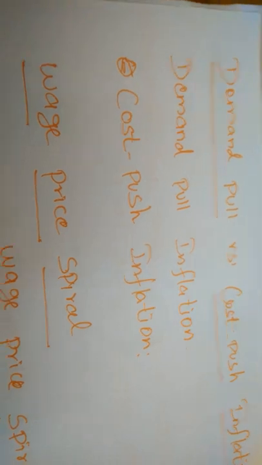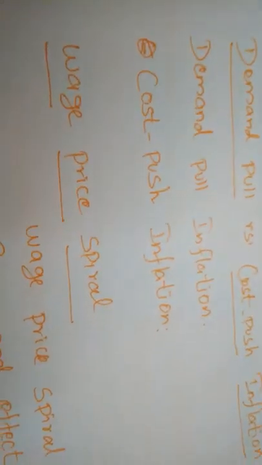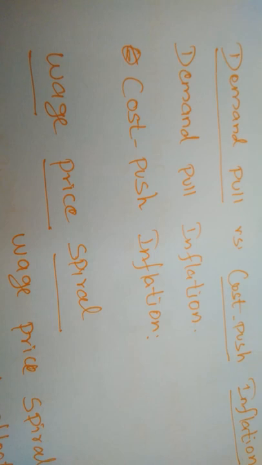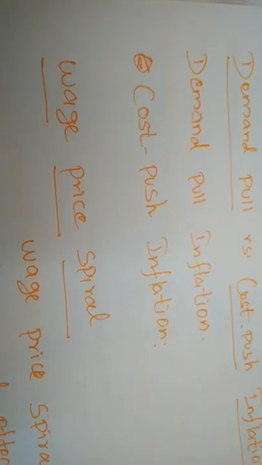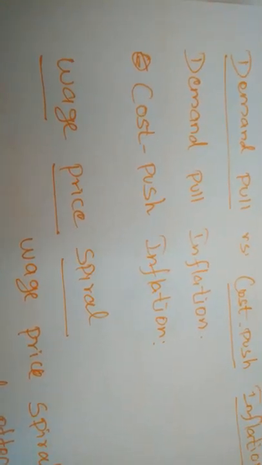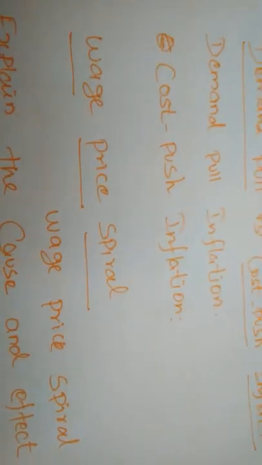So on the basis of demand, if the price level is increased, that situation is called demand pull inflation.